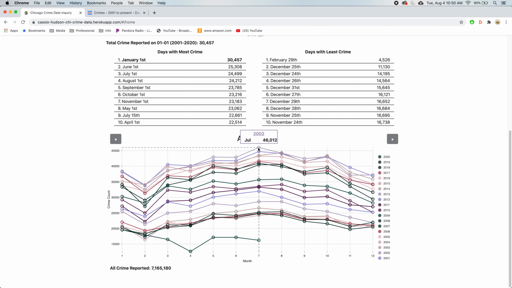This is July 2002. This is July 2013. It's interesting that crime is going down. 2020 is all the way down here, I imagine because of quarantine. But even 2015, 16, as you go back in time, crime is going down, which is nice.